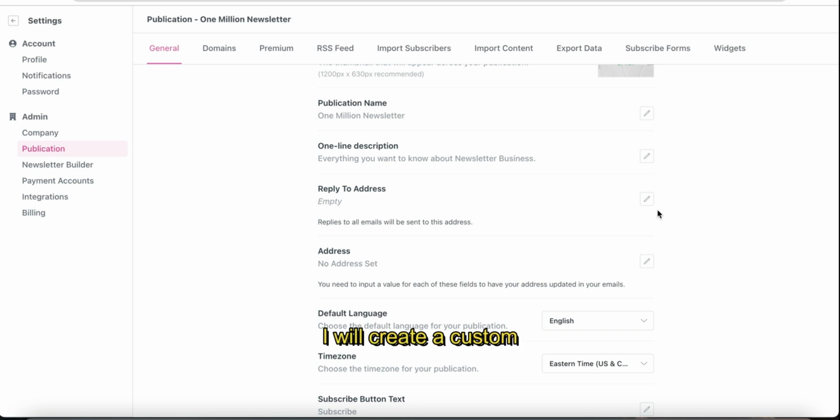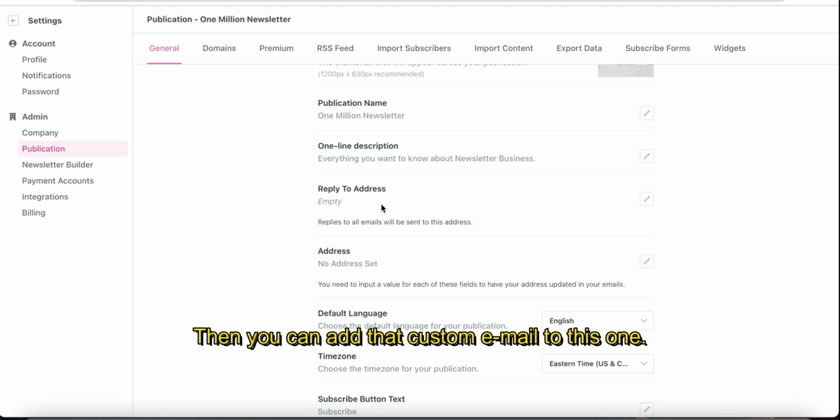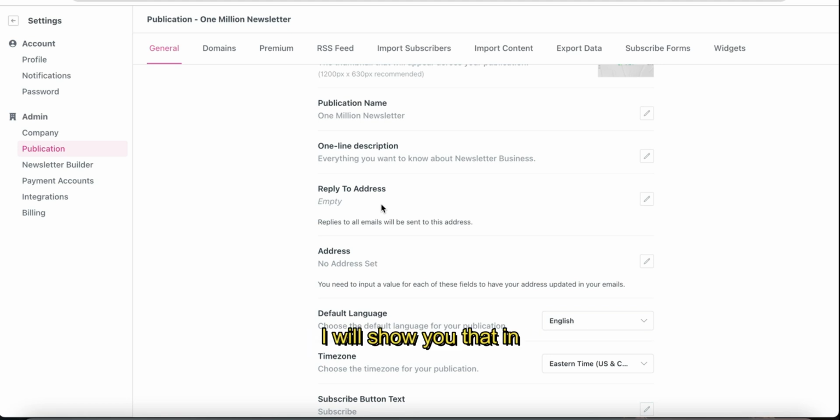I will create a custom email for this one, the reply address. Whenever someone replies to us, we want to direct that email to our custom email. We should have an email with our domain, like help@1millionnewsletter.com, like that. I think you know how to create a custom email. Then you can add that custom email to this. Okay, I will show you that in a few seconds.